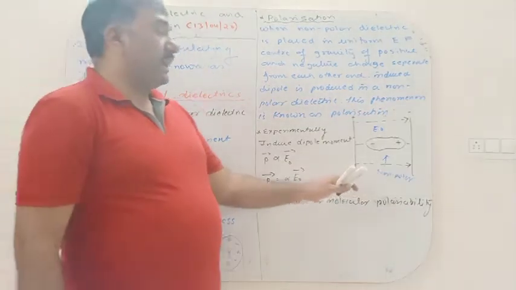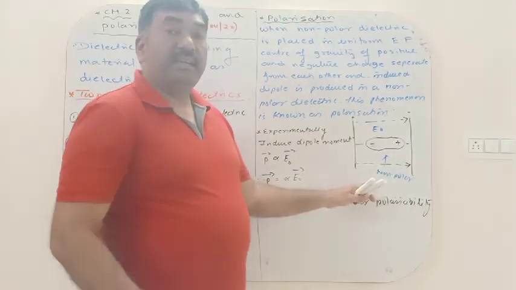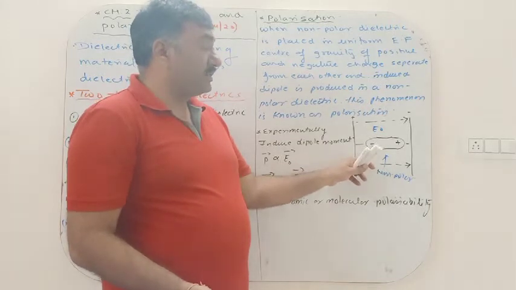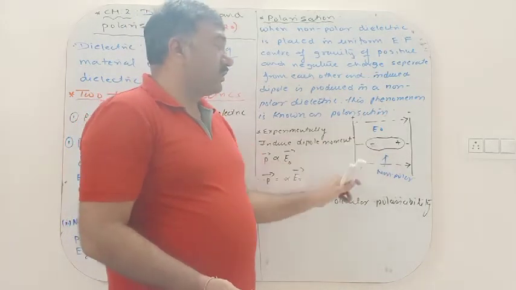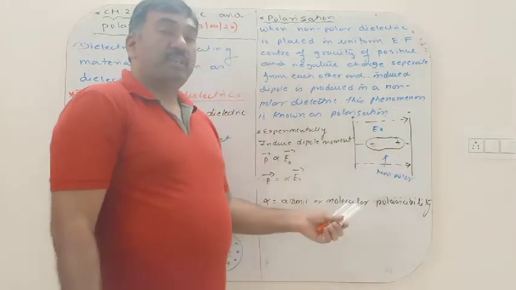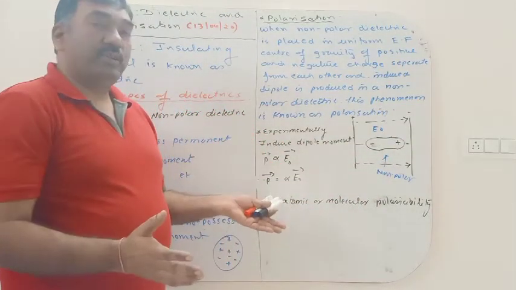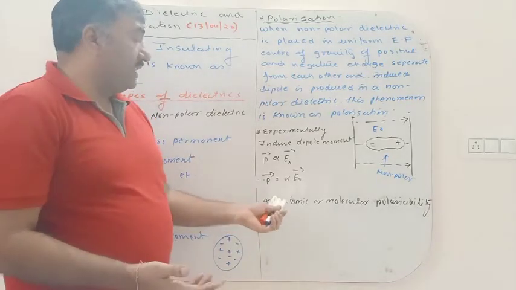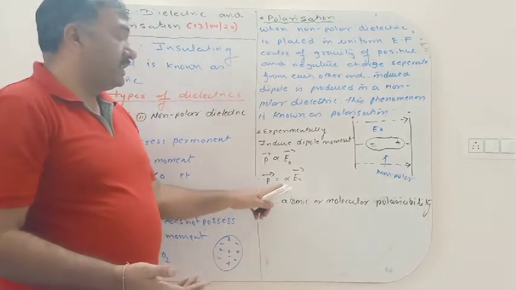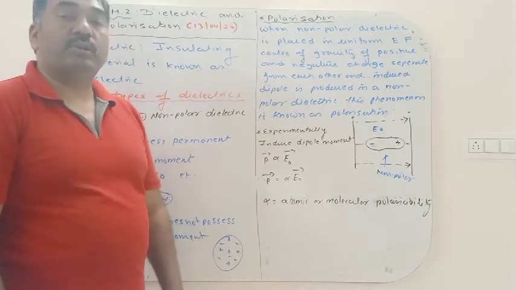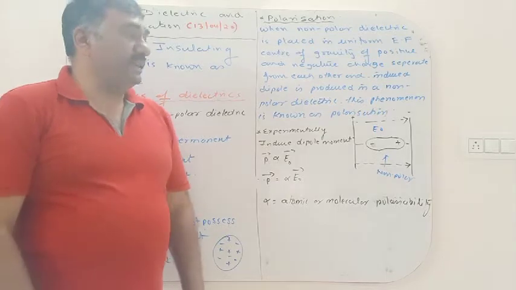When a non-polar dielectric is placed in a uniform electric field, it gets polarized. The centers of negative and positive get separated from each other. Towards the positive plate we have negative charge, towards the negative plate we have positive charge. Separation of negative and positive from each other is known as polarization. And for the induced dipole moment, p is equal to alpha E naught, where alpha is known as atomic or molecular polarizability.